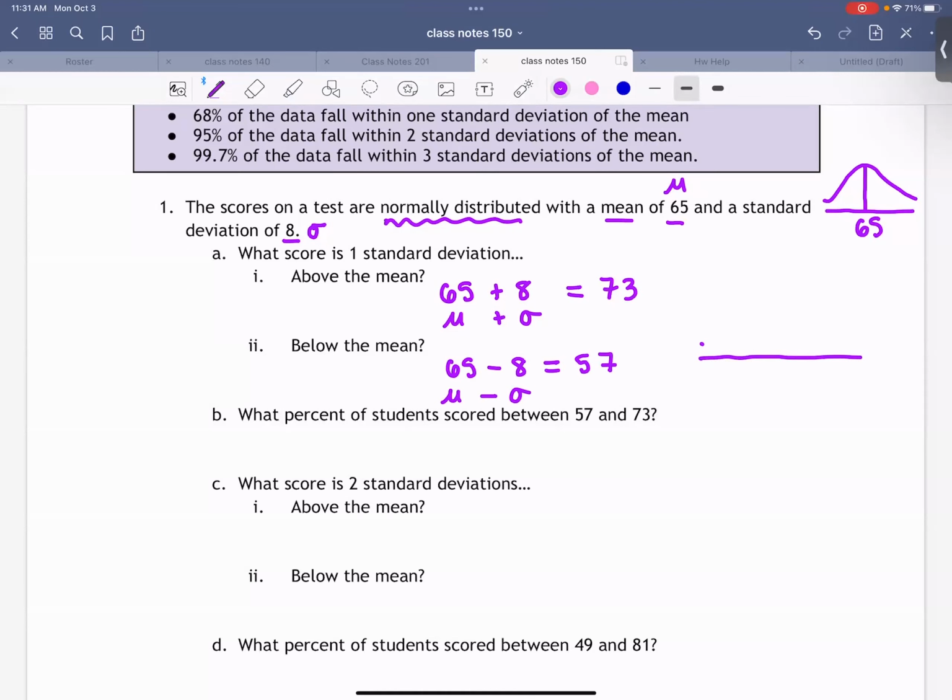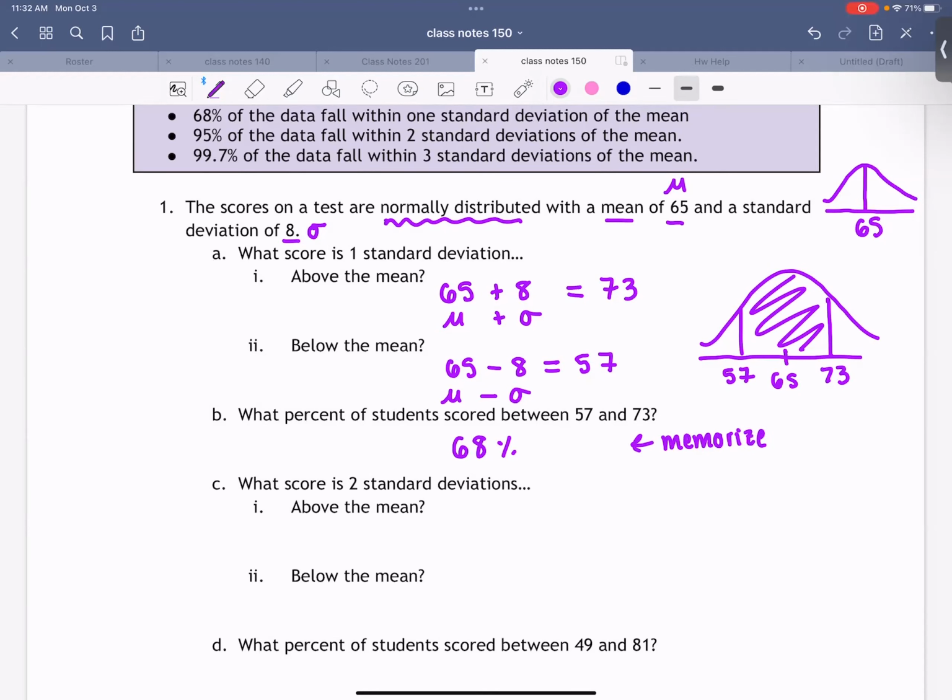In our picture, this is taking our mean 65 and adding on 1 standard deviation to get 73, subtracting off 1 standard deviation getting 57. This is kind of like our first top graph, right? So going up and down 1 standard deviation, okay? So using our rule, what percent of students score between 57 and 73? 68, good. Okay, and the way that you know this is because you're going to memorize this rule.